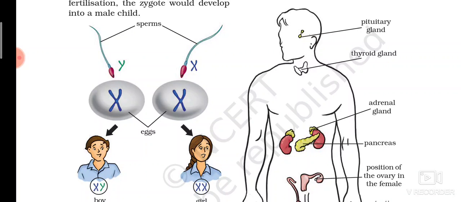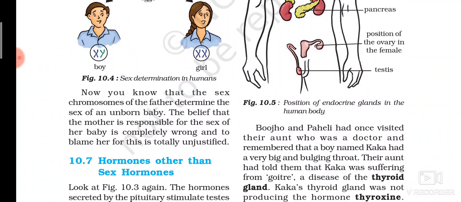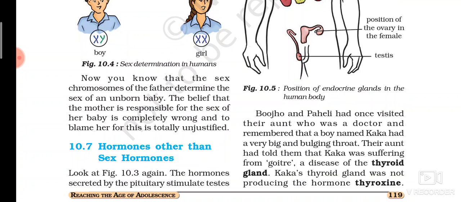But if there is a Y from the male and X from the female, that is, the zygote has XY chromosomes, then the resulting baby would be a boy. So the sex determination of the baby is completely dependent on the father of the child, on the males, not the females.